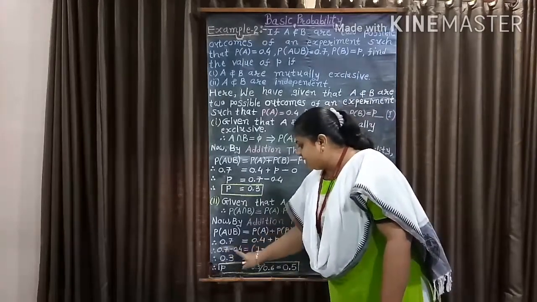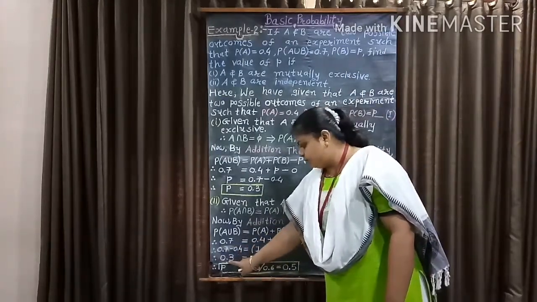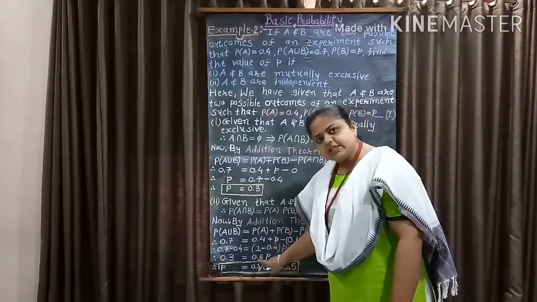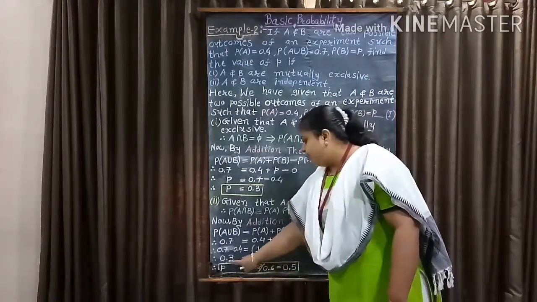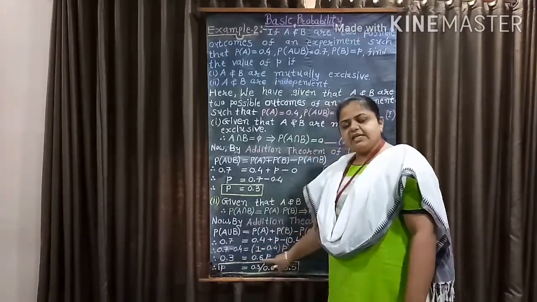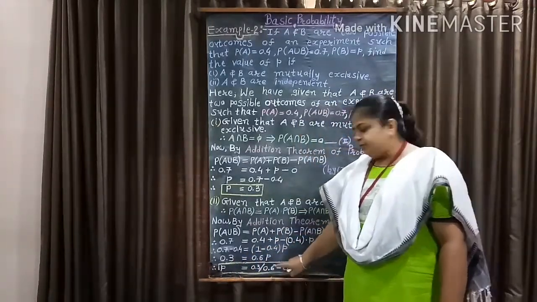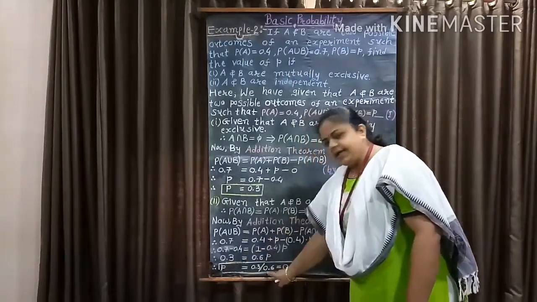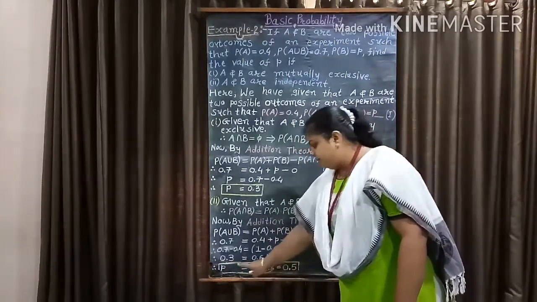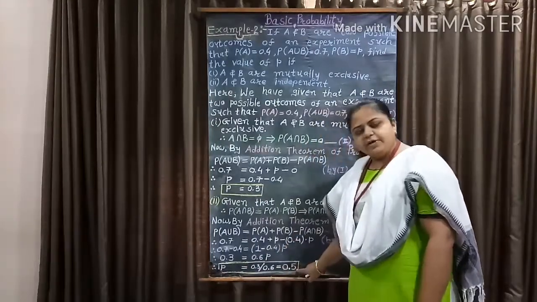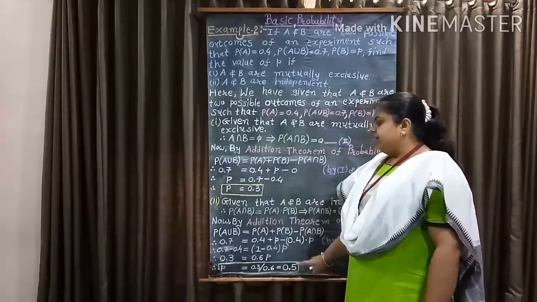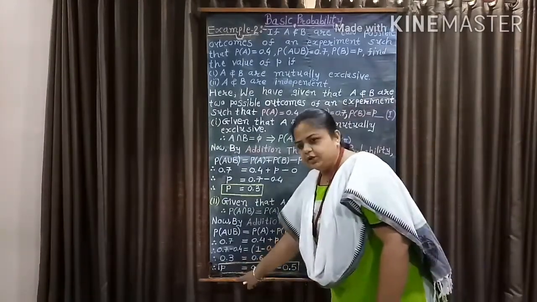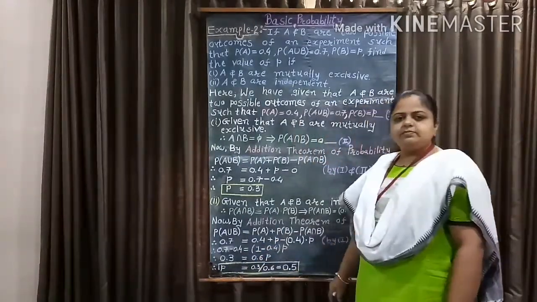Now 0.7 minus 0.4 equal to 0.3. 1 minus 0.4 equal to 0.6. So here we get 0.3 equal to 0.6 into P. Therefore, P equal to 0.3 over 0.6. So we get P equal to 0.5. So when A and B are independent events, P equal to 0.5.